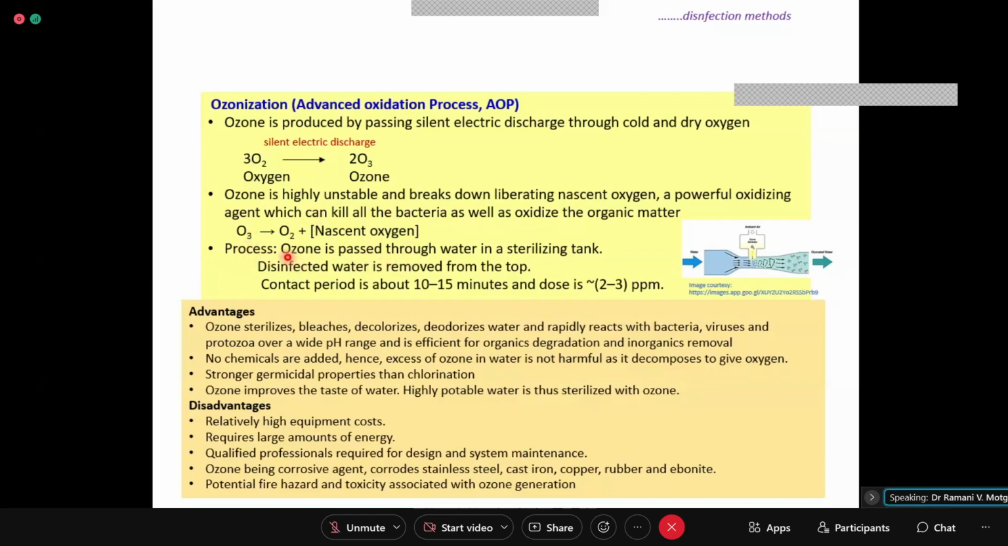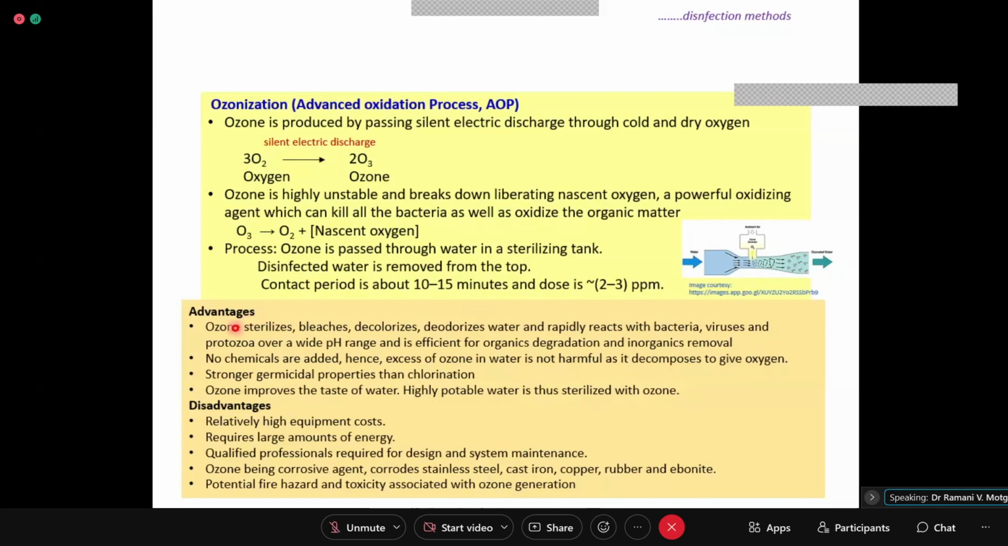Then the process: ozone is passed through water in a sterilizing tank. Disinfected water is removed from the top. The contact period is about 10 to 15 minutes, and there will be a chamber of ozone through which water is allowed to trickle down, and the lower part will be water which is removed continuously. So it can be a continuous process.